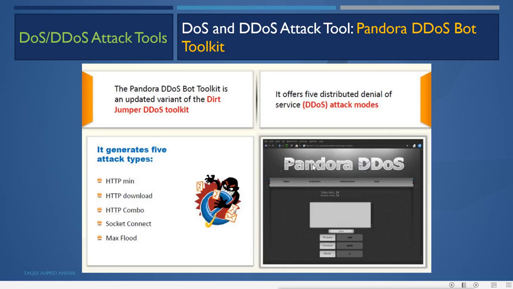We just select the target and select the type of attack we want, and then start sending. This will start sending requests and flooding the server with them, like download requests, combo requests, join, download, upload, connect, post requests, and socket connect requests, flooding the site.